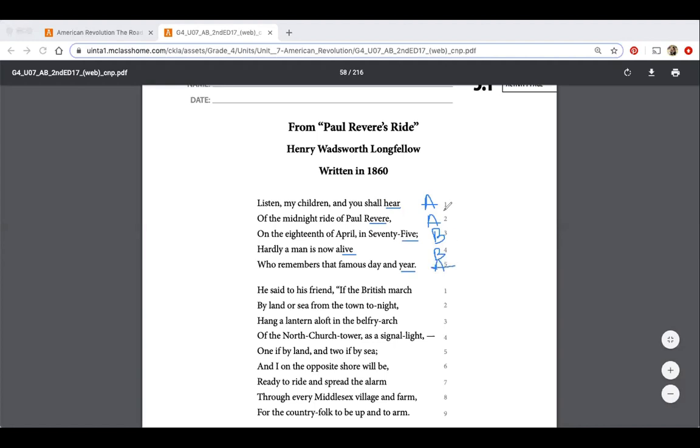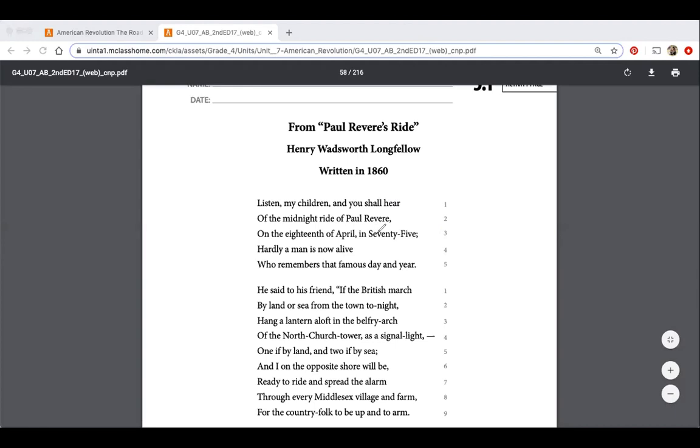The reason why that is, this is the elements of poetry. It follows the poetic pattern. Here and Revere both rhyme, and those also rhyme with year, but '75 and alive don't match the others, and so they do rhyme with one another. Okay, they have the same sounds. All right, so we're going to clear that out. That's just more of a review of what you should know already.